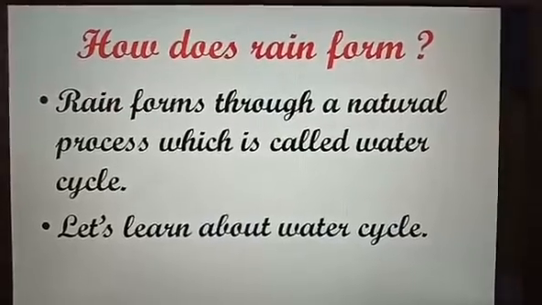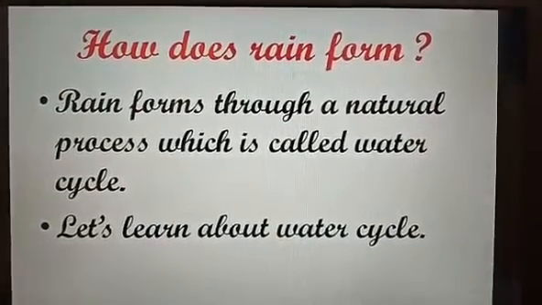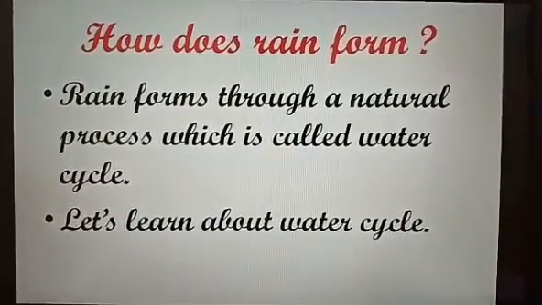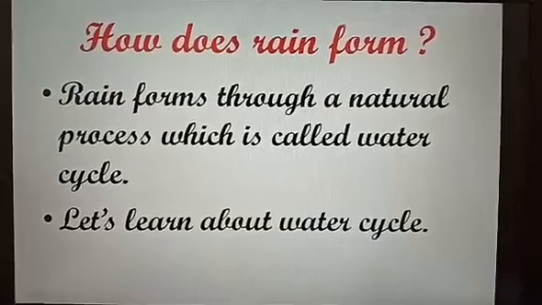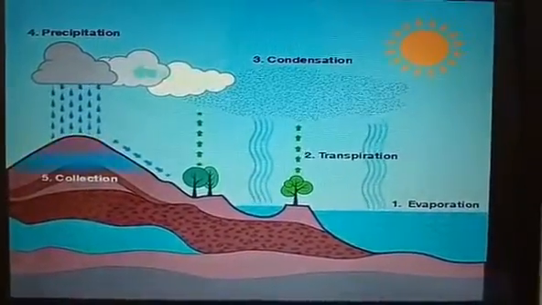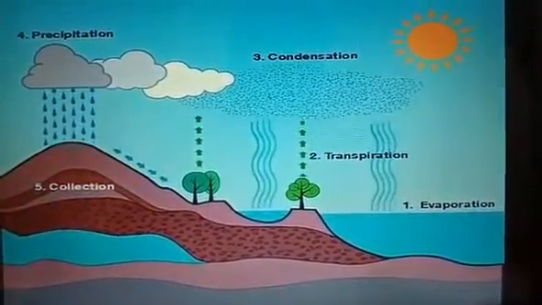Now tell me students, how does rain form? Rain forms through a natural process which is called the water cycle. So let us learn about the water cycle. Here is the picture of the water cycle, and the steps of the water cycle are given.